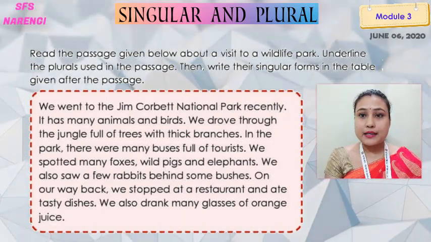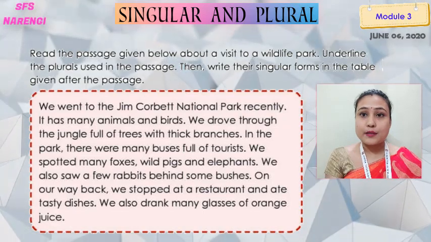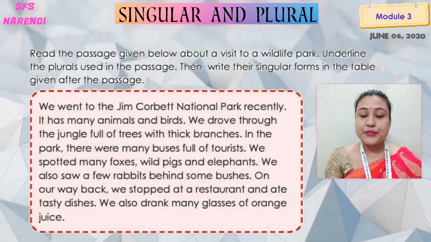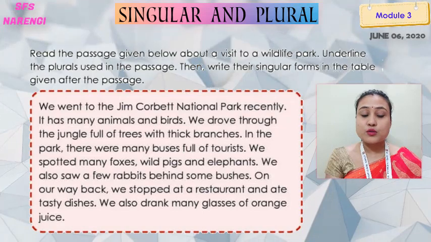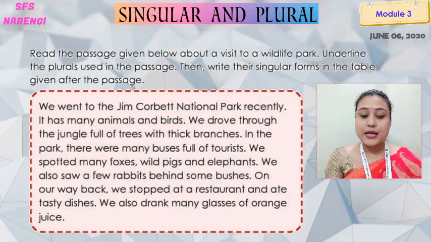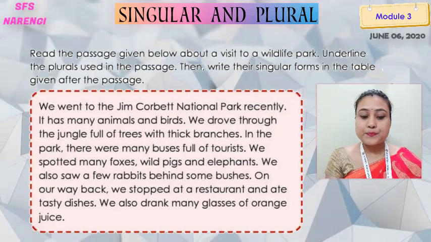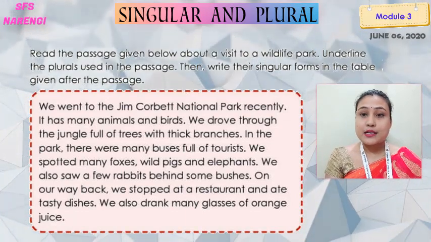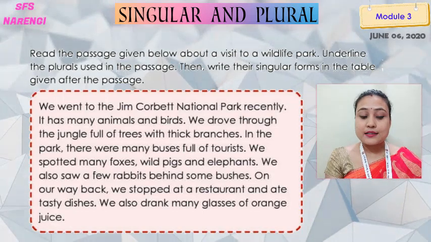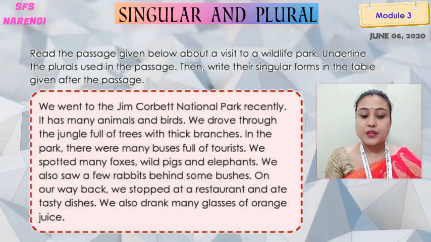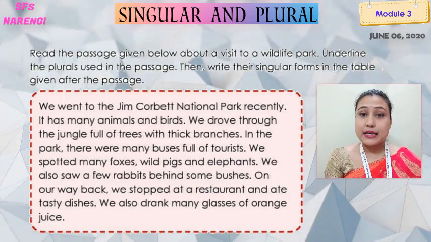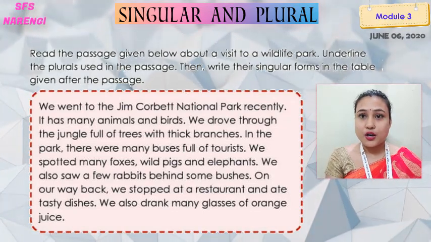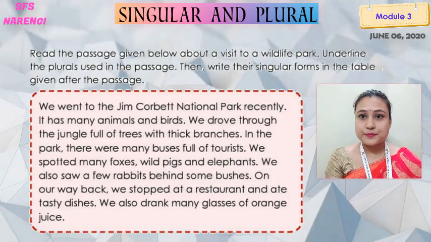We spotted many foxes, wild pigs, and elephants. We also saw a few rabbits behind some bushes. On our way back, we stopped at a restaurant and ate tasty dishes. We also drank many glasses of orange juice.